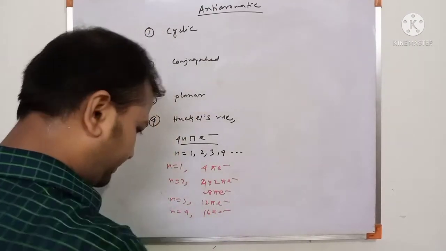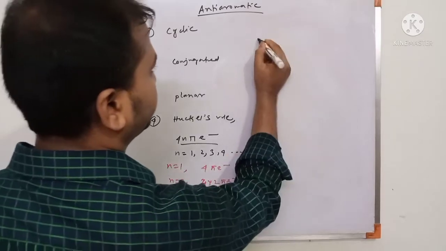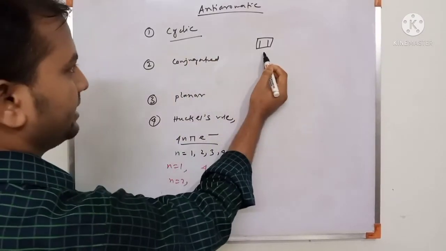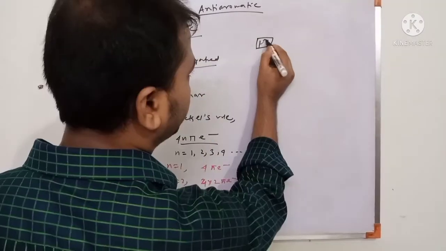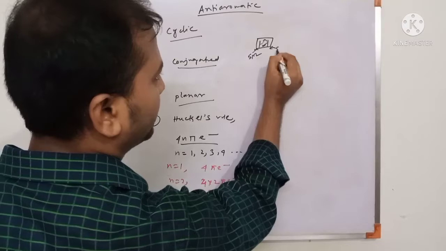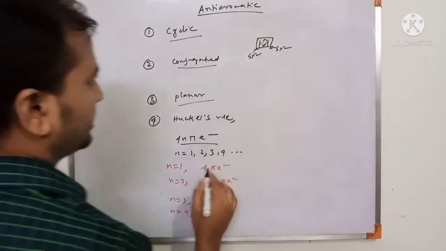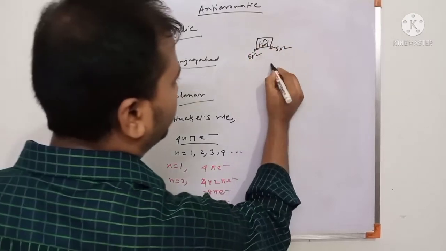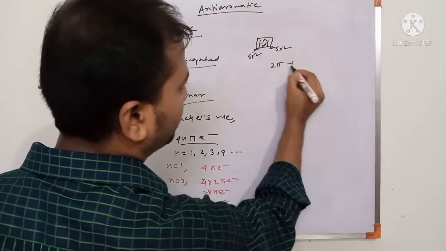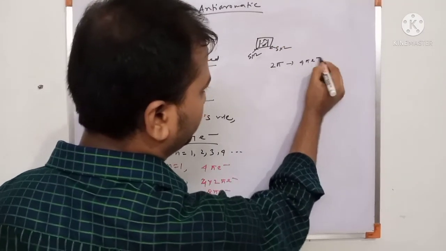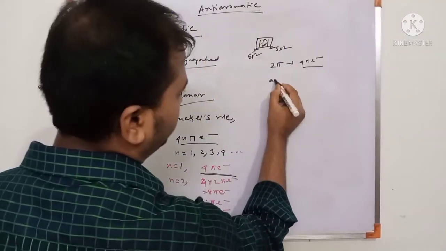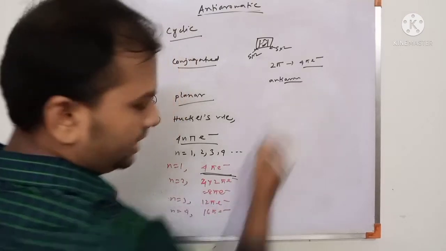Now an example of anti-aromatic. First check cyclic. This is a cyclic system, and then conjugated. This is our conjugated system. And then planar. All carbons are sp2 hybridized, so this is planar. And check Huckel's rule. There is 2 pi, 2 pi: 1 electron, 2 electron, 1 electron, 2 electron. There are 4 electrons, so this is a 4 pi electron system. This follows Huckel's rule, so this is an anti-aromatic compound.